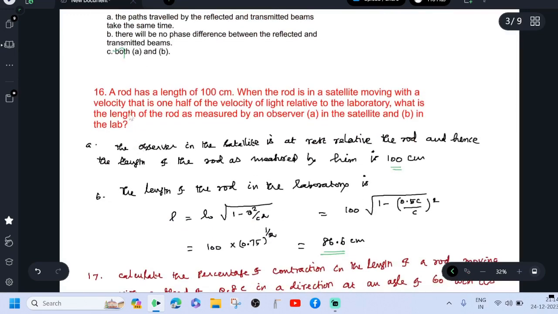See the 16th question. A rod has a length of 100 centimeter. When the rod is in a satellite moving with a velocity that is 1/2 of the velocity of light, that is V equal to 0.5 c, related to the laboratory, what is the length of the rod as measured by an observer in the satellite and in the lab? For the observer in the satellite, the length of the rod is 100 centimeter because that is the proper length. For the observer in the laboratory, the length is contracted. The contracted length is 86.6 centimeter. Using this formula, we can get it.